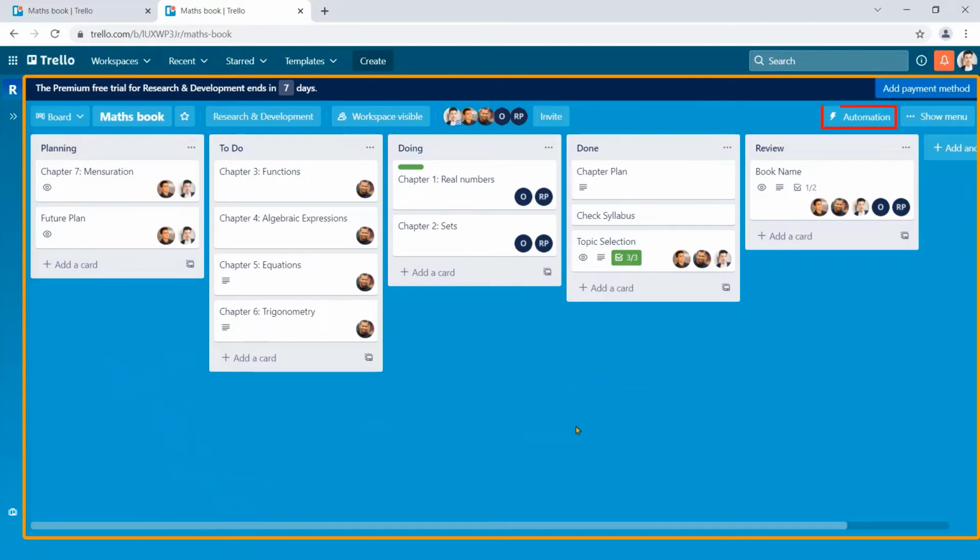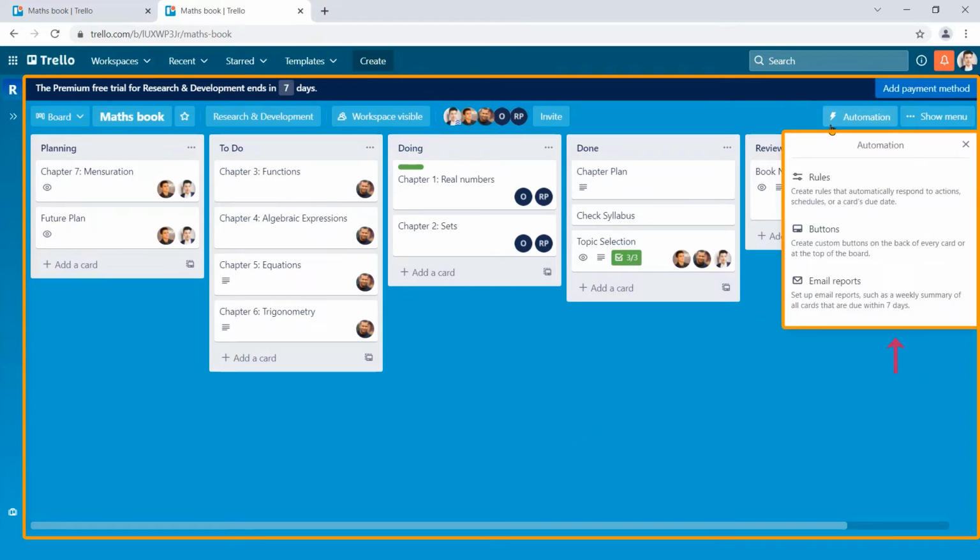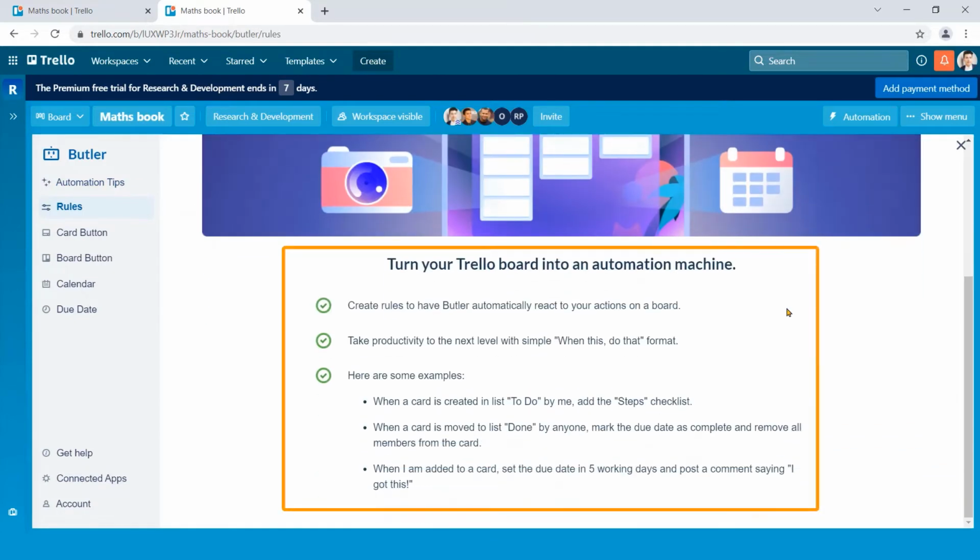To work with the automation, click on this automation button. This particular menu shows up. There are 3 options: rules, buttons, and email reports. Click rules in this position. Trello tells you how the rules work with an example.